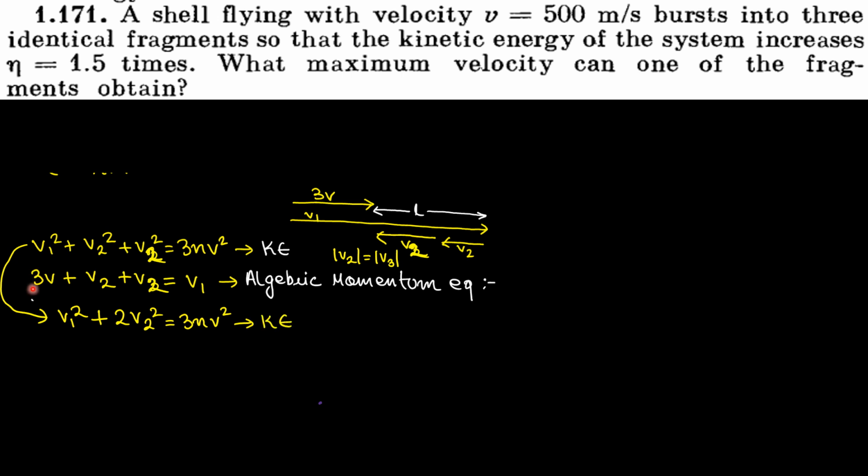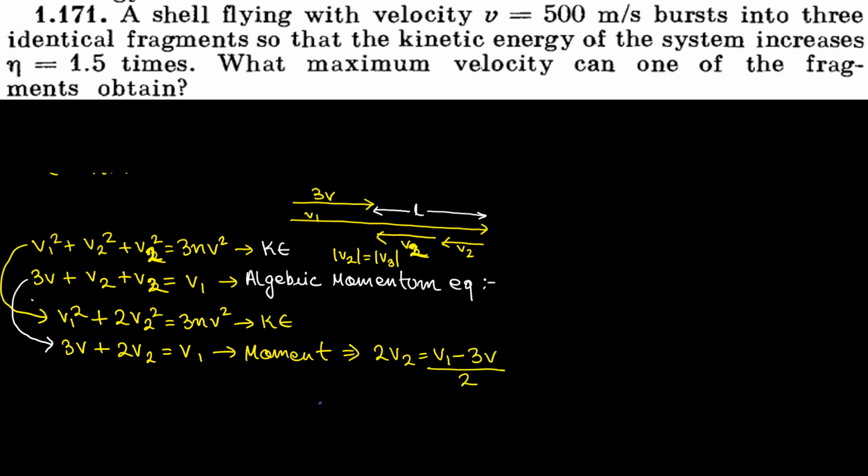And this equation can be written as 3v plus v2 plus v2, which is nothing but 2v2, is equal to v1. This one is the algebraic form of the momentum equation. Now from the momentum equation I can easily say that 2v2 is equal to v1 minus 3v. If I send that 2 to the right hand side, v2 is equal to v1 minus 3v divided by 2.